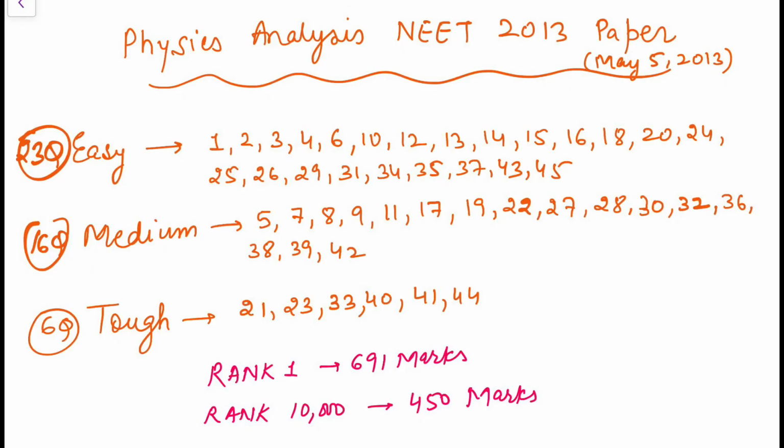The paper was held on 5th of May 2013, and as you can see on the analysis sheet that's coming up, there were 23 questions I classify as easy, 6 were tough and rest were medium. And if I take the easy ones and half of the medium ones, approximately 130 should be the score every student who was good enough in physics should be getting, and those who are very good should get 150 plus in that particular paper. Though at that time the NEET was not as high scoring as it is in now recent years, you can say.